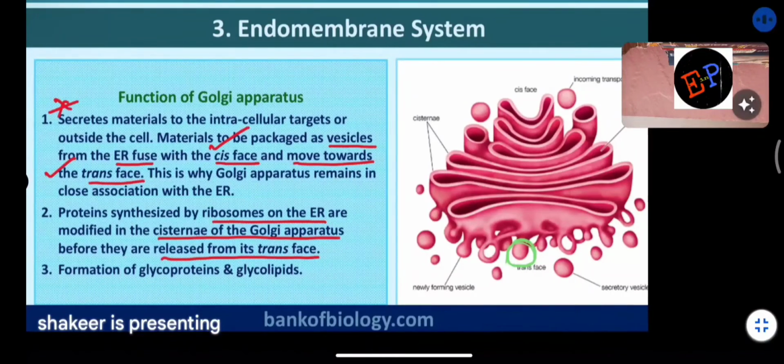So already we discussed, you know. So the proteins which are produced in endoplasmic reticulum are again modified by whom? Modified by the cisternae which are present in the Golgi apparatus.